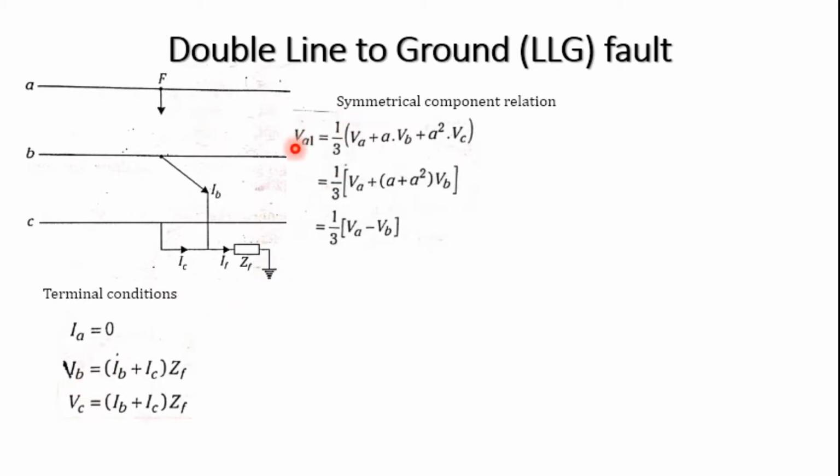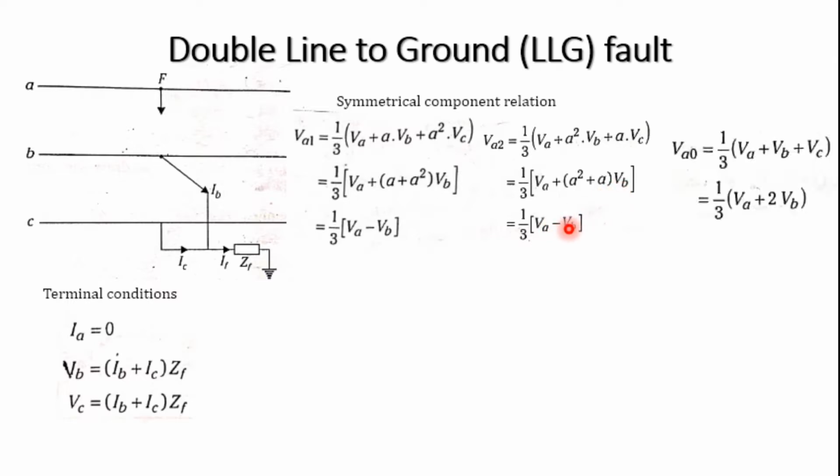So we calculate VA1 is equal to 1 by 3 times of VA plus A into VB plus A square into VC. Since VC is equal to VB, substitute that and we get VA minus VB. Similarly, VA2 is equal to 1 by 3 times of VA plus A square into VB plus A into VC. VC is equal to VB, so we get A square plus A into VB. Since 1 plus A plus A square is equal to 0, A plus A square will become minus 1. Substituting that, this is going to be minus VB.